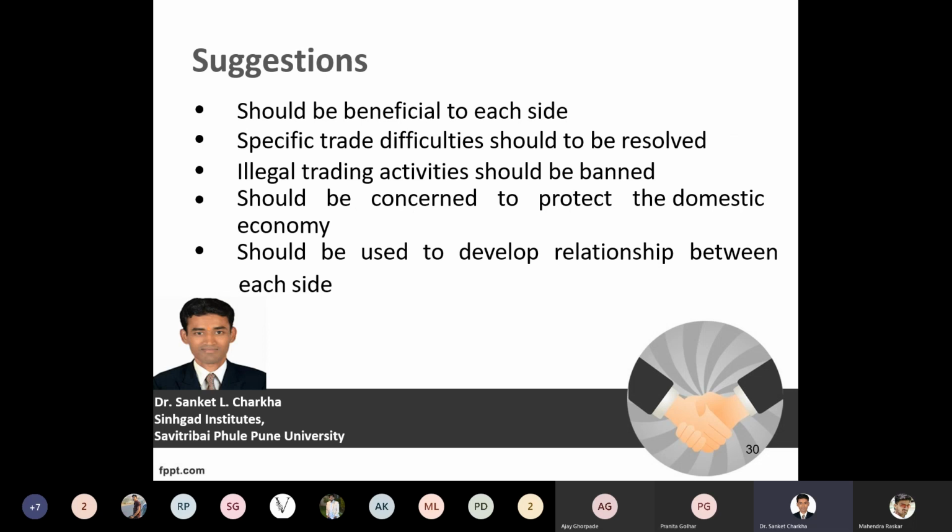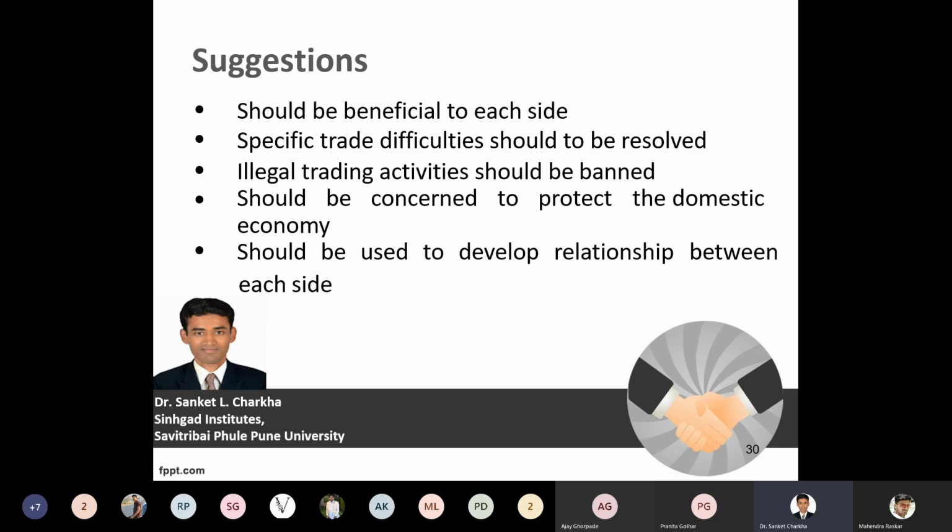Suggestions. It should be beneficial for both the countries, both the member nations. Trade difficulties should be reduced to a very large extent. All illegal trading activities should be banned, so that no illegal activity between the member nations is conducted or promoted, and it should always focus on protecting the domestic economy. So when we are looking at the international or global economy, we should also focus on creating a conducive environment for the domestic or home country.